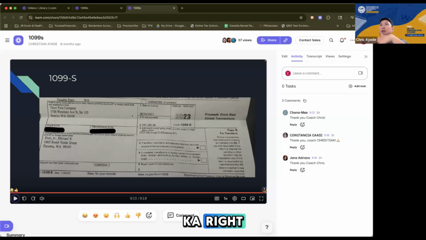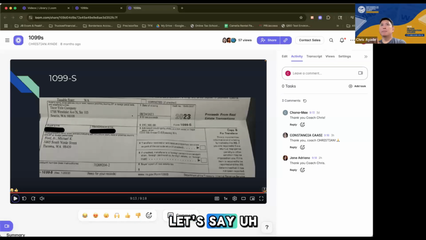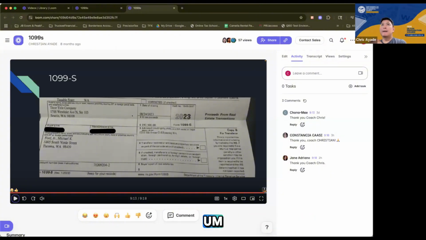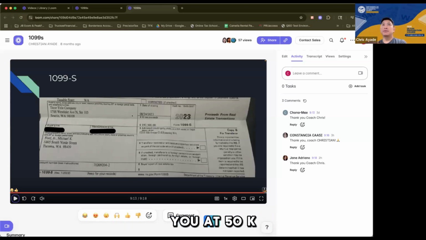Let's say, I'm thinking off the top of my head, as a beginner, on the average, it could go lower, could be higher, but I would say on the average, if you're a tax preparer with no experience, a reasonable US tax firm would probably price you at 50K, right? So 50K for a start.